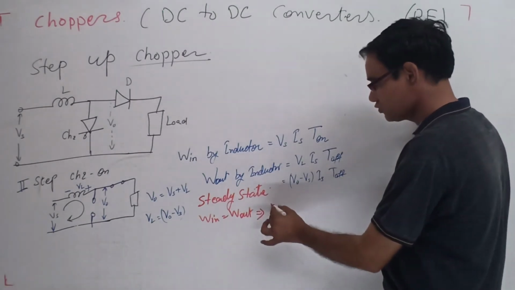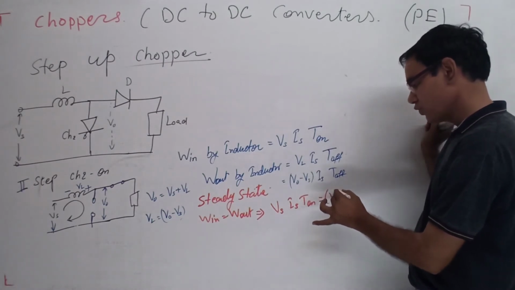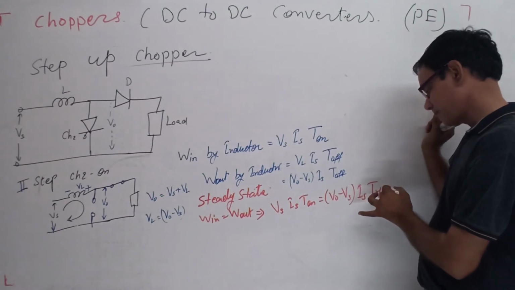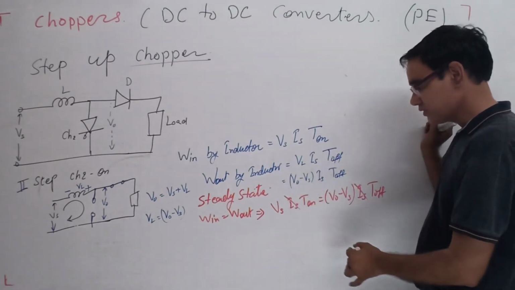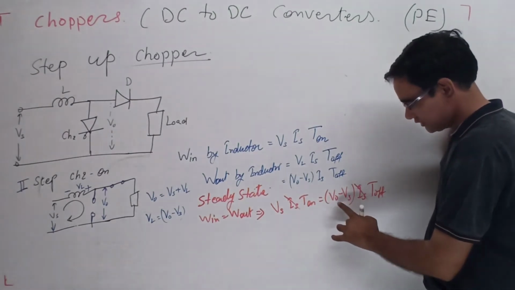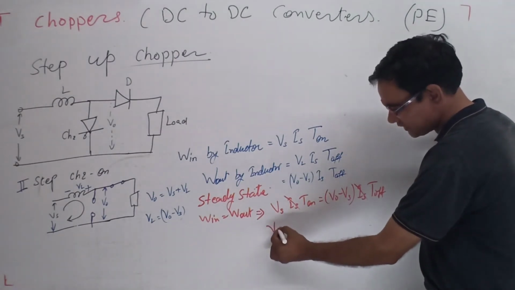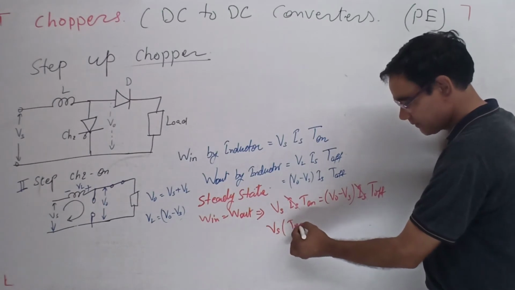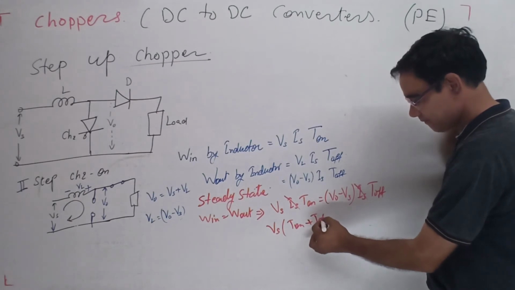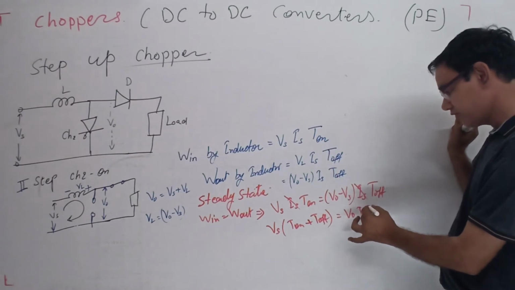So Vs Is T on is equal to V naught minus Vs Is T off. Is and Is get cancelled out. So we want to find out the V output. Vs we are taking common. So it is Vs (T on plus T off) is equal to V output into T off.